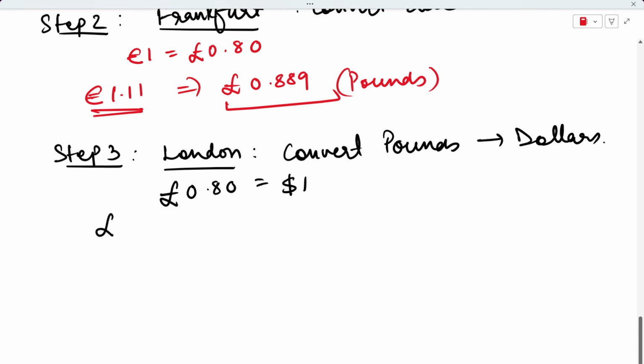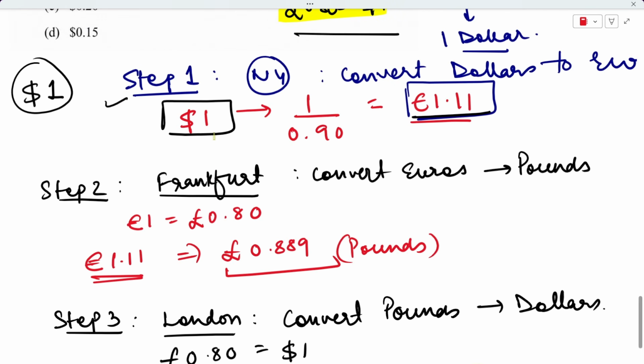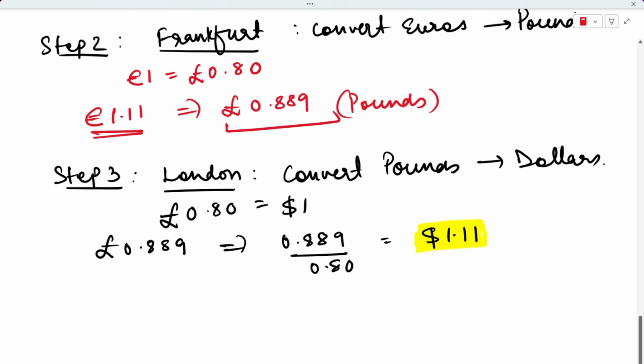So I right now have 0.889 pounds with me. So this is going to get me 0.889 divided by 0.80. So I will have a value of approximately $1.11. Okay, I will have this value. So can you see that we started the first step? In the first step I told you that we have to start with $1, right? And in the last step we are at a value of $1.11.